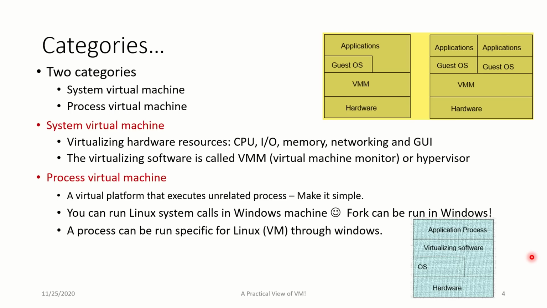So that's a very important point that you need to understand. There are two categories of virtual machines. One is system virtual machine, another one is process virtual machine. Remember, there are two categories of virtual machine. What is system virtual machine? It will virtualize the hardware resources. I am going to get the virtualization done for the hardware. What are the hardware that you know immediately? The CPU, all the IO devices, the memory, networking, and GUI, whatever you use, even they all are going to be virtualized so that you get access to all of them. I need access to all of them so that I get it virtualized through the system virtual machine.